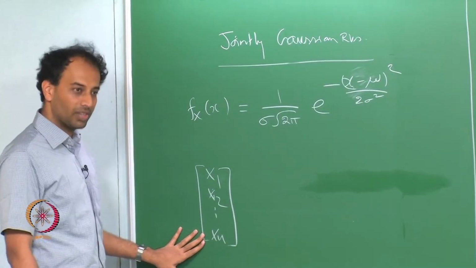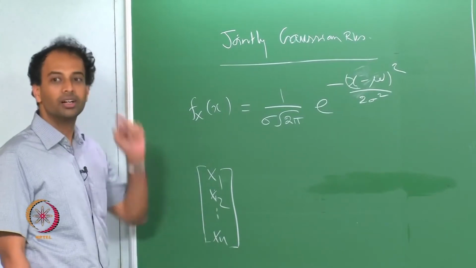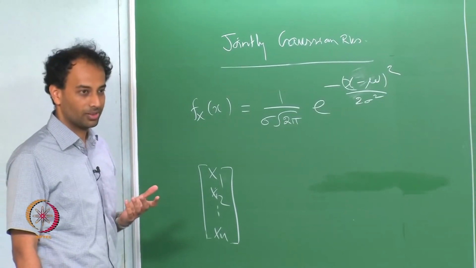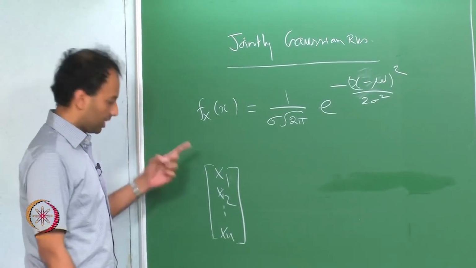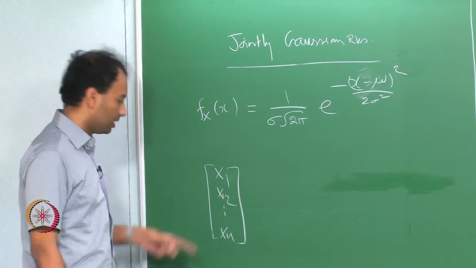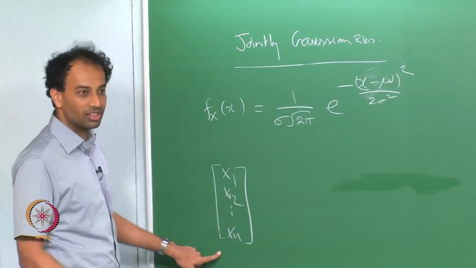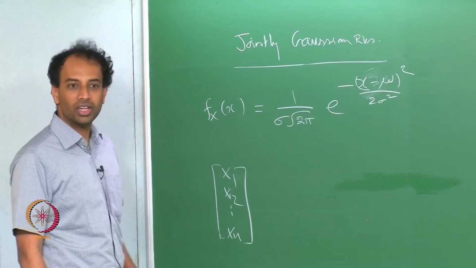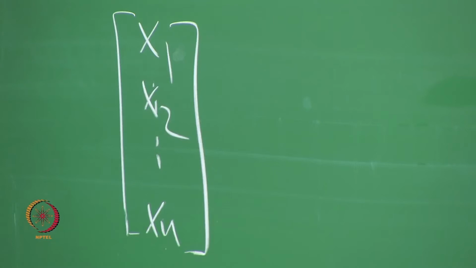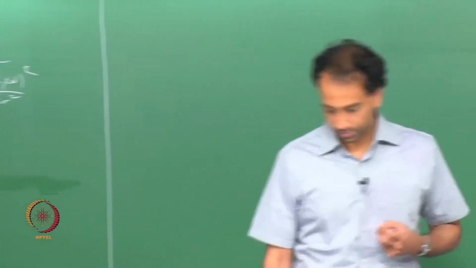A Gaussian random vector is much more than each of the entries being marginally Gaussian. In a jointly Gaussian vector each of these will have a marginal which is Gaussian, but that is not sufficient. It is much more than that, and that is what we are going to talk about today.